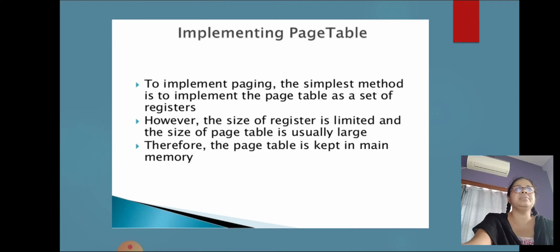In the hardware implementation, each operating system has its own method for storing page tables. Most allocate a page table for each process. A pointer to the page table is stored with the other register values, like the instruction counter, in the process control block. When the dispatcher is told to start a process, it must reload the user registers and define the correct hardware page table values from the stored user page table.